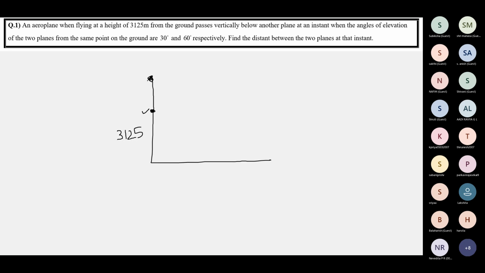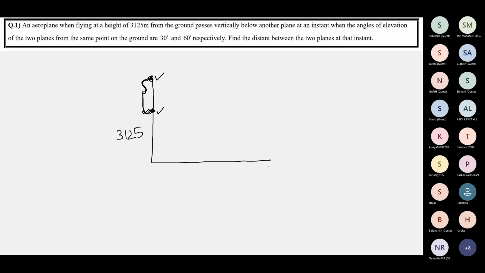So at that particular point of time, this is the distance between the two aeroplanes in the air. At that instant, this aeroplane is flying below this one, and this is the distance between the two planes.